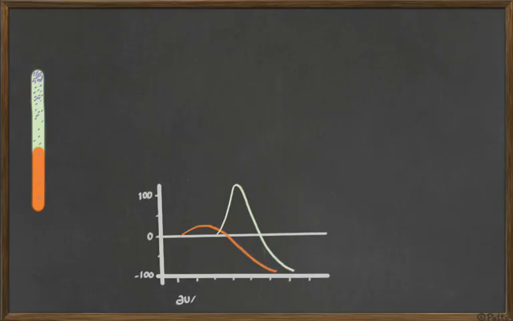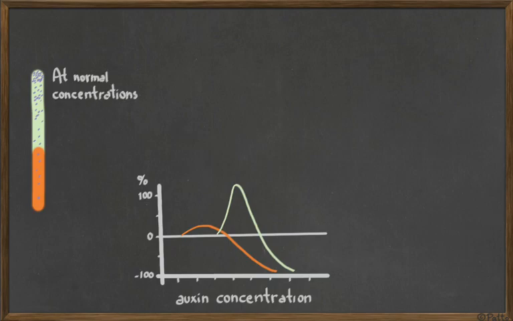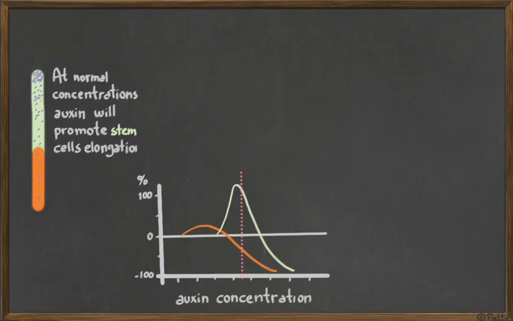What will happen if you have auxin distributed all over the plant? At the normal concentrations over there, auxin is going to be forcing the stem to elongate. So there we have normal concentration and the stem will elongate to grow.